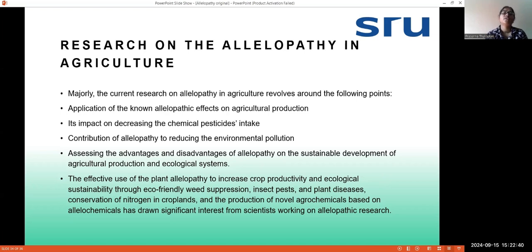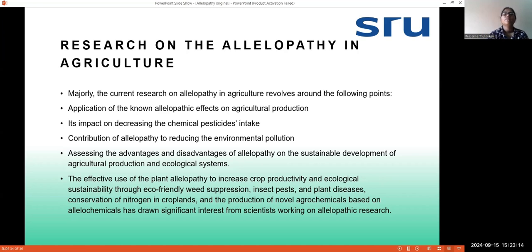Another point is the contribution of allelopathy to reducing environmental pollution. If we make pesticides or herbicides using allelochemicals, we can really reduce chemical usage and also reduce environmental pollution. Another is assessing the advantages and disadvantages of allelopathy for the sustainable development of agriculture production and the ecological system. So we need to know the cons and the pros of allelopathy, and we can use it in a sustainable way.